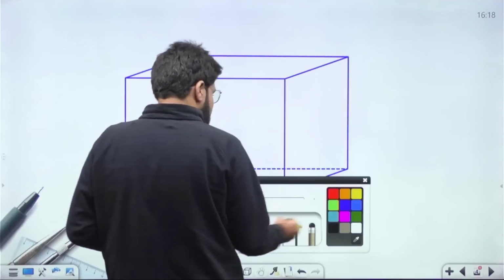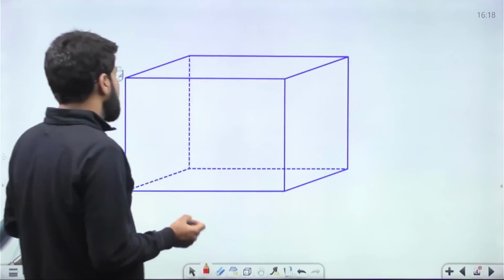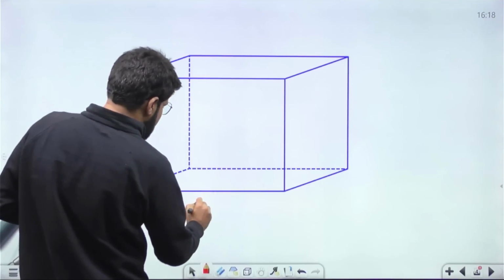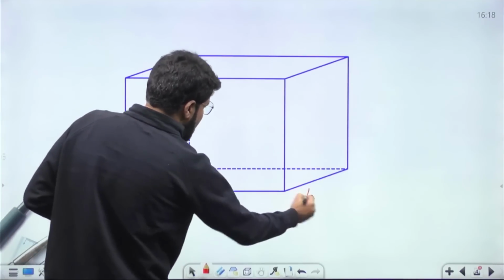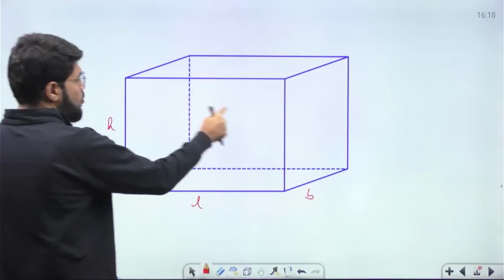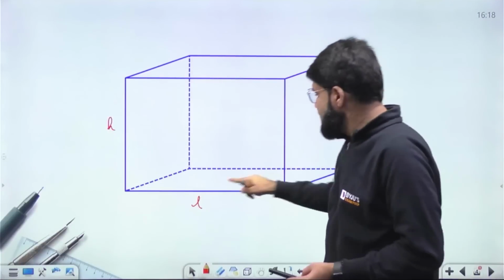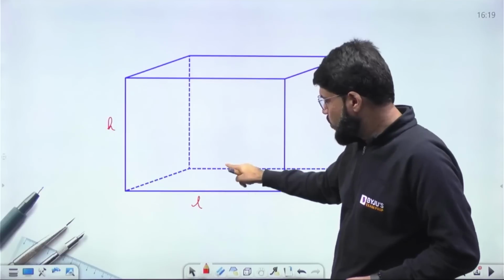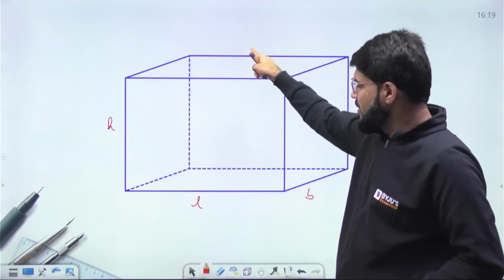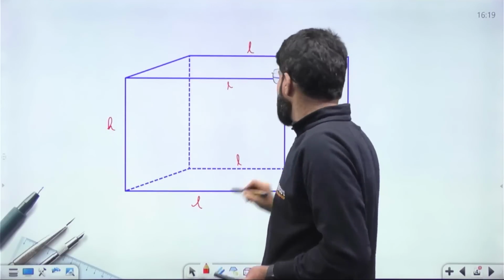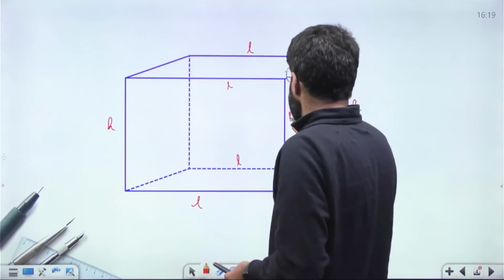So if I consider this cuboidal box, what do I see? Let's say this is the height, and this is the length and this is the breadth. So height 1 and 2, 3 and 4. 4 of the edges will be along the height. Similarly, if I've taken this as length 1 and 2, 3 and 4, both of them will be length. So this also will be L. So 4 times L will come. 4 times H will come.